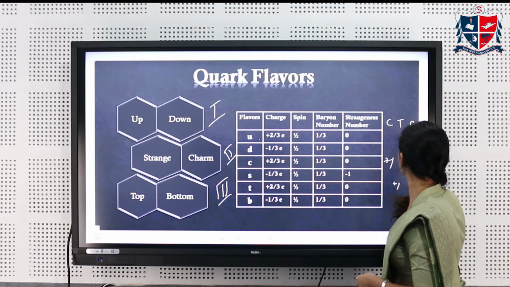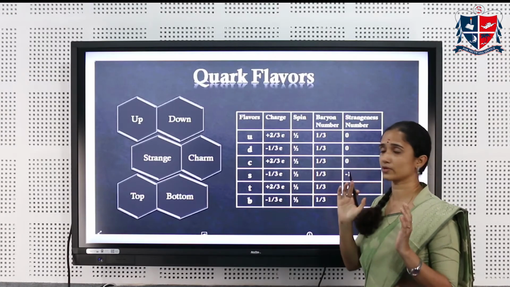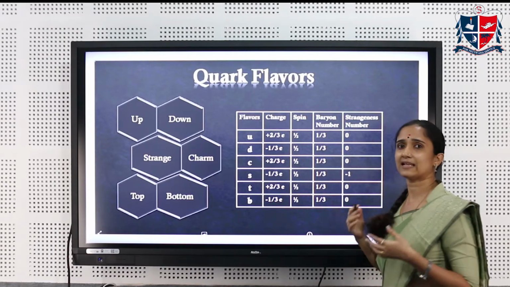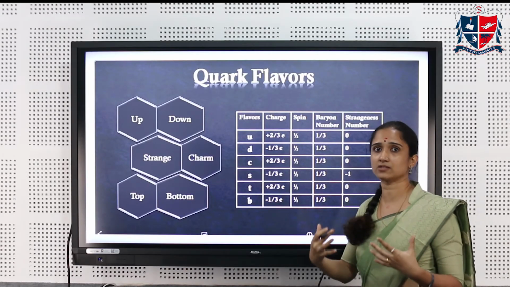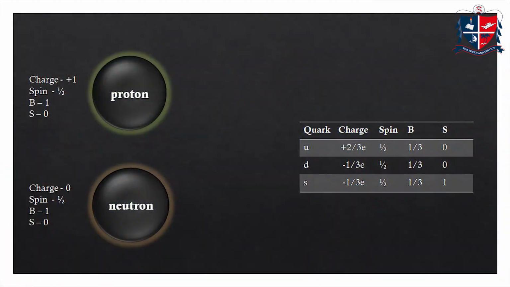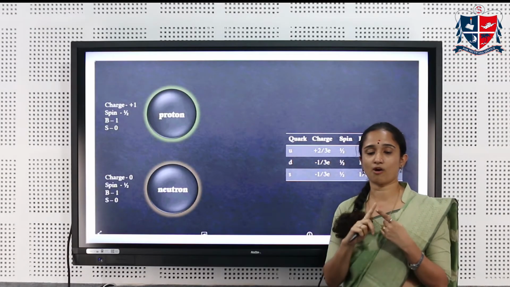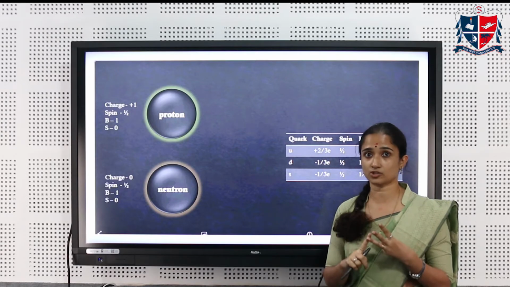So let's just focus on these given properties of quarks. Using this, let us see how our matter is made up. As we know, all the matter that we see are composed of atoms, and atoms are constituted of proton, neutron and electrons.